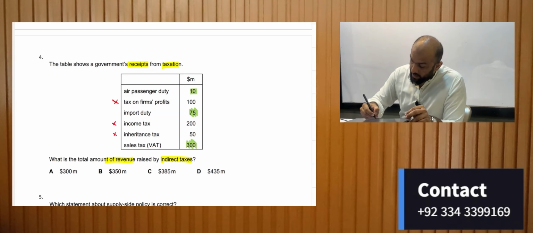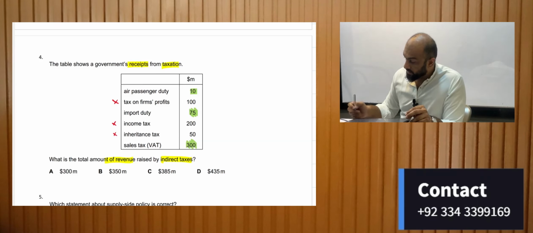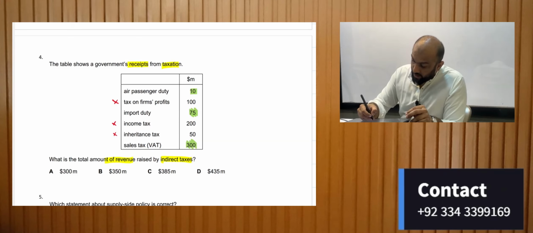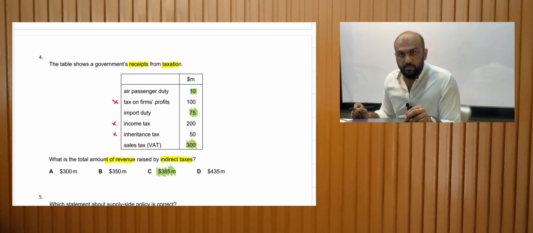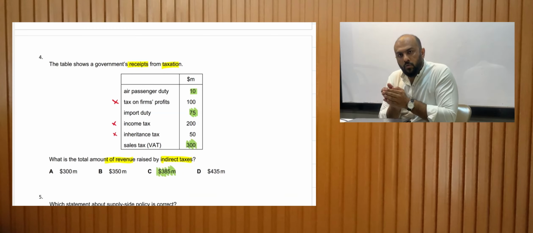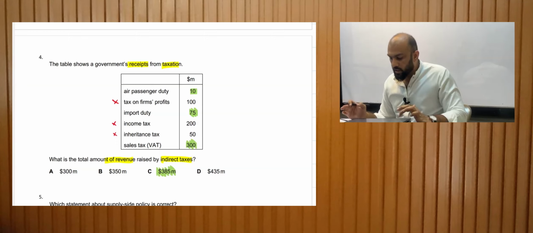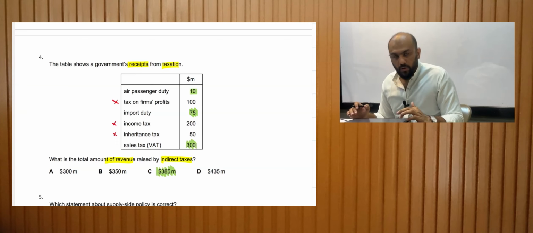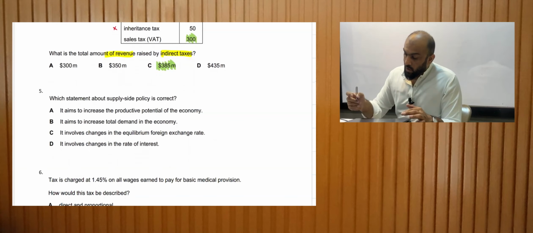So we just need to add these three items and then we get our answer, which is 375 and 385. So C is my right answer. We need to be able to distinguish between direct and indirect taxes. This is how this MCQ will be solved, and such MCQs will be solved.